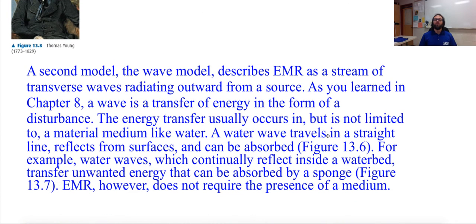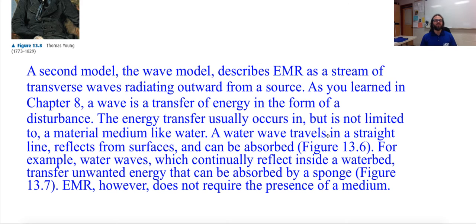It is a second model, the wave model, which describes electromagnetic radiation as a stream of transverse waves radiating outward from a source. As you learned in Chapter 8, a wave is a transfer of energy in the form of disturbance. The energy transfer usually occurs in, but is not limited to, a material medium, such as water. A water wave travels in a straight line, reflects from surfaces, and can be absorbed. For example, water waves, which continuously reflect inside a waterbed, transfer unwanted energy so they can be absorbed by a sponge.